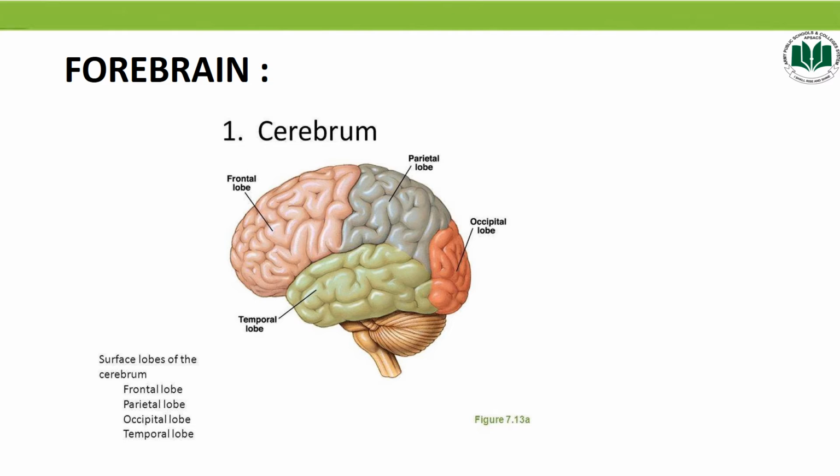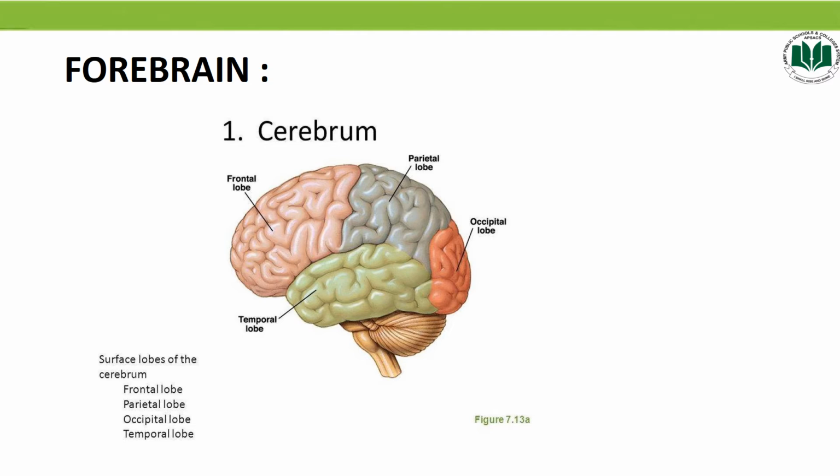First we will discuss the cerebrum. Students, remember one thing: it is the largest part of the human brain. The cerebrum is divided into two hemispheres, called the cerebral hemispheres, as we discussed in the previous slide, that is the right hemisphere and the left hemisphere, and both hemispheres are interconnected with each other.